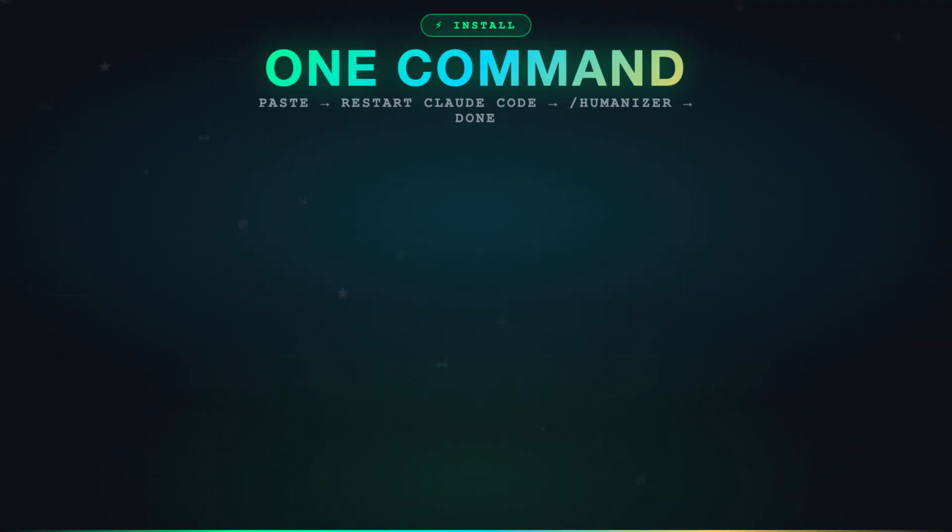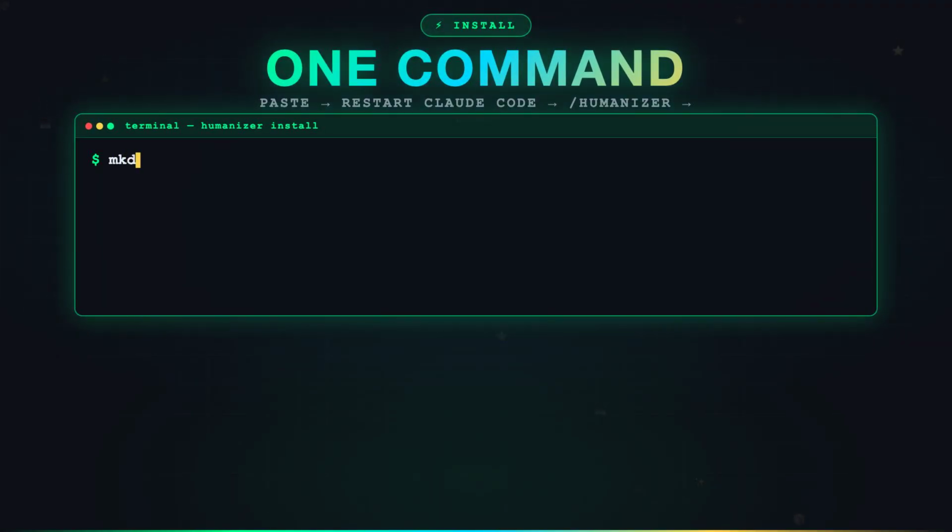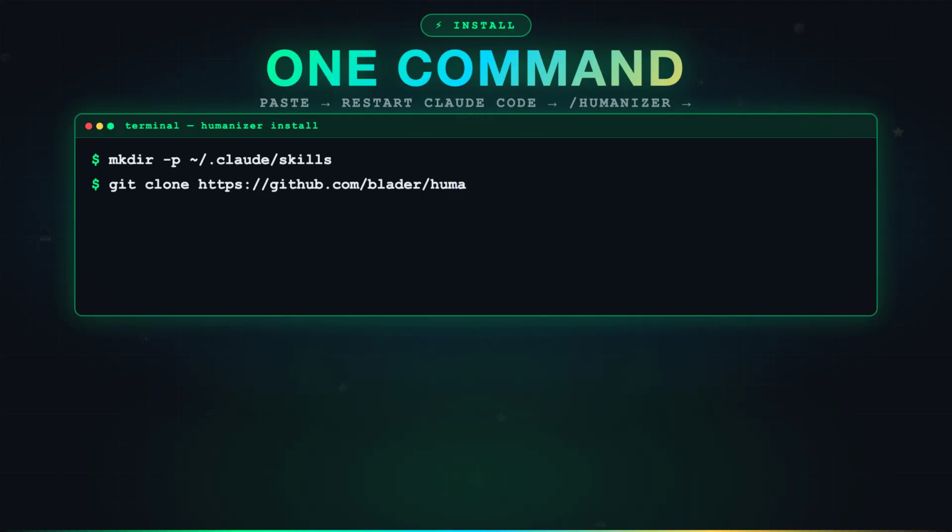Installation. One command. Open your terminal and run: mkdir -p ~/.claude/skills. Then git clone the humanizer repo into that directory. The skill is now installed in Claude Code. Restart Claude Code. Type slash humanizer. Paste your text. Done. For OpenCode users, same thing, but the path is ~/.config/opencode/skills.